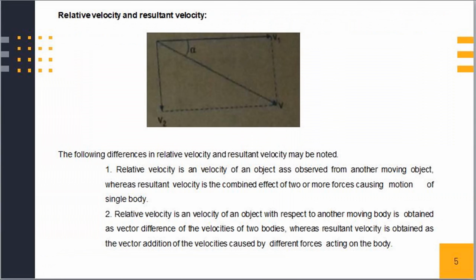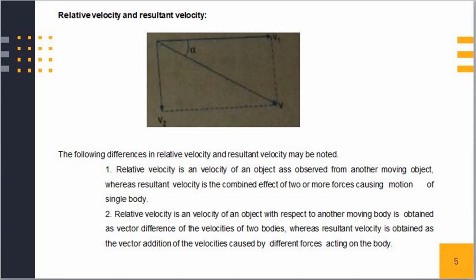Relative velocity and resultant velocity. If a body moving with a velocity v1 is acted upon by a force, the effect of which is to cause the velocity v2 to the body, then the body moves with the resultant velocity v. For example, a motor launch may be started with the velocity v1 across the river, but the river gives it a velocity v2 in the downstream direction.